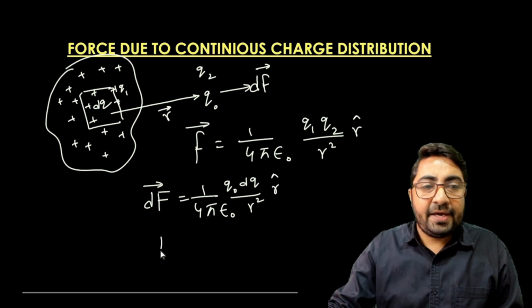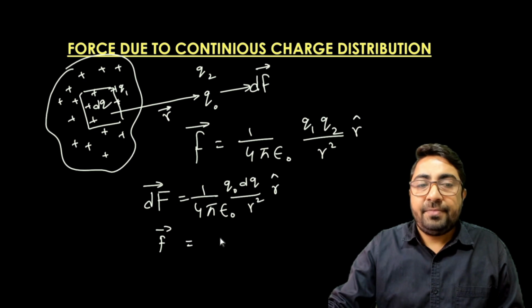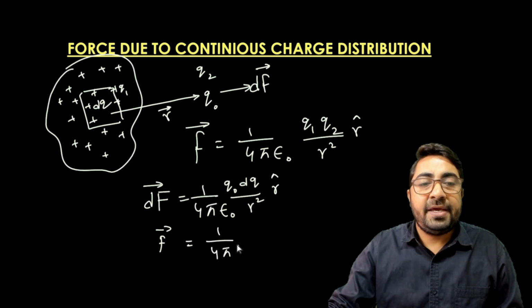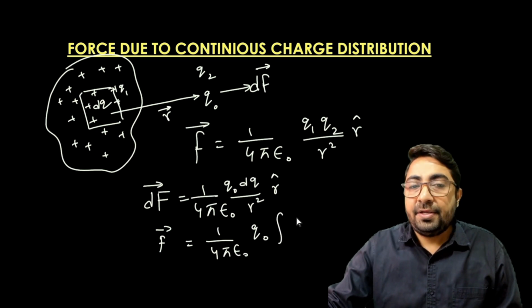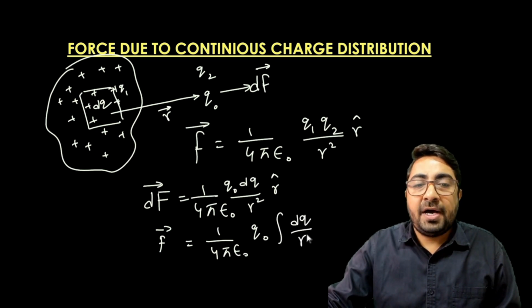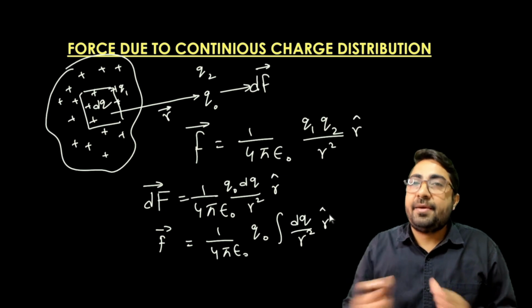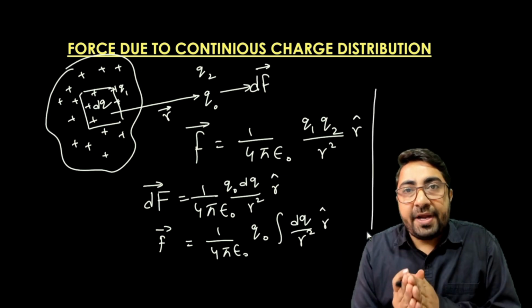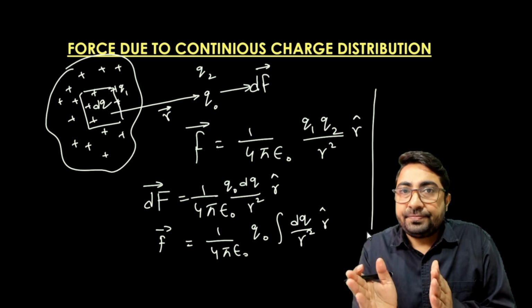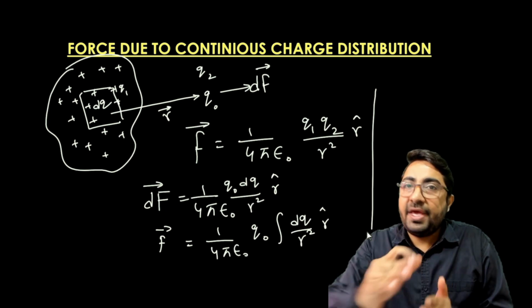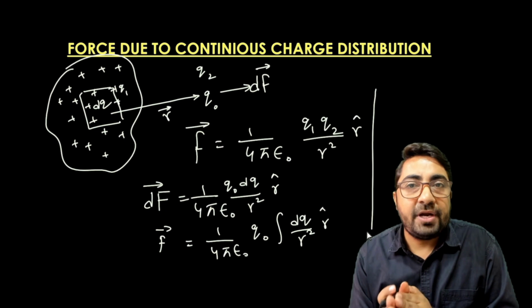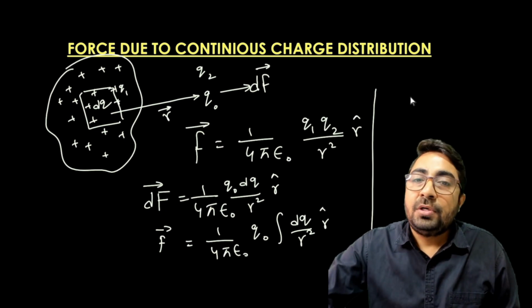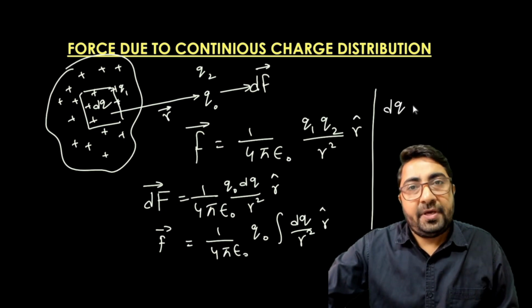Or I can write here F vector is equal to 1 upon 4 pi epsilon naught q naught integration dq upon r square r cap. Now here, since the charge can be distributed on a length, or on a given area, or within a given volume, this dq is written in three ways.